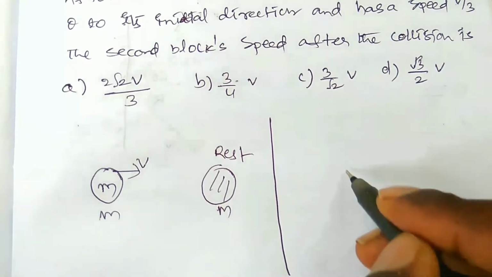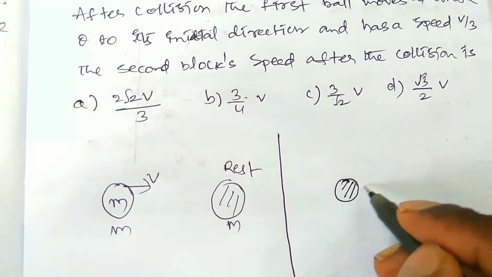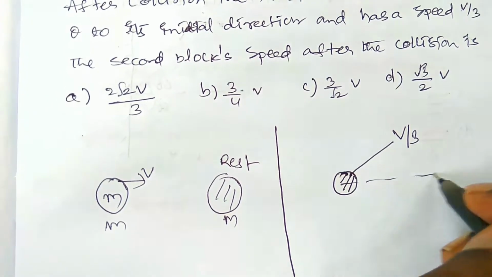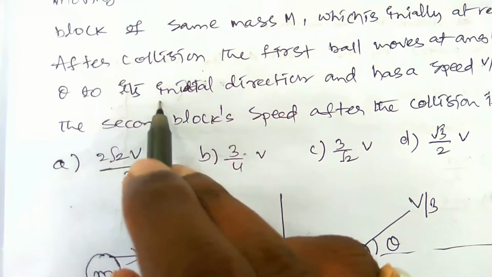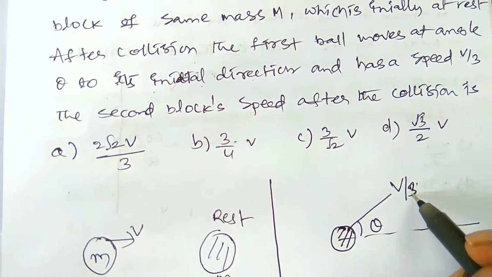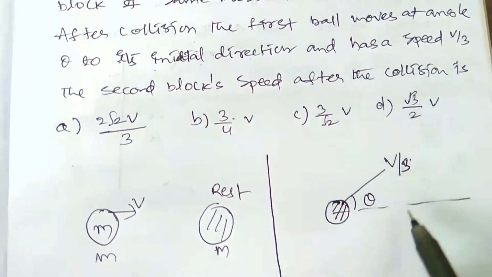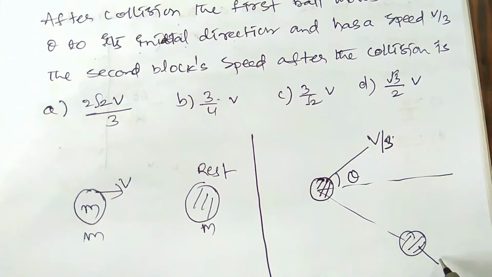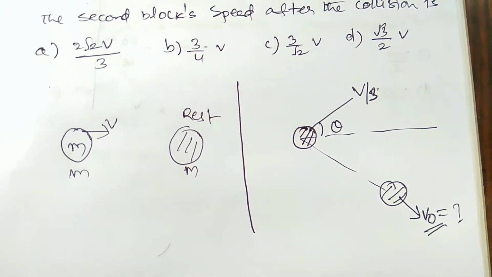And after the collision, the first block is moving with the velocity v by 3 at an angle theta to its initial direction, and has speed v by 3. The second block's speed after the collision is, what is the second block? Suppose this is the second block, what is the speed of the second block? Let it be v0. Let's find the v0 value, how much it is, right?